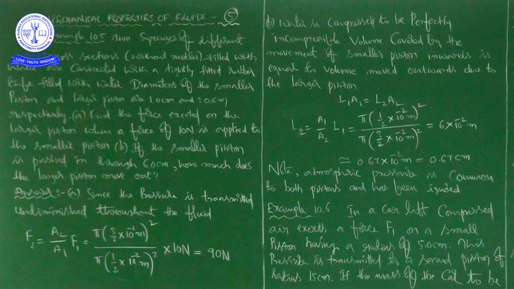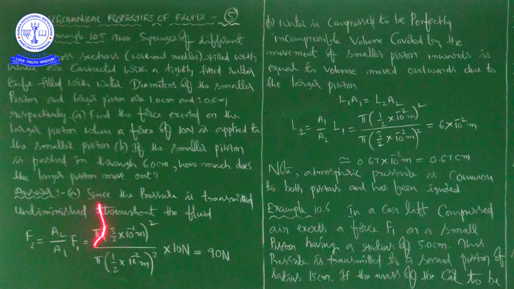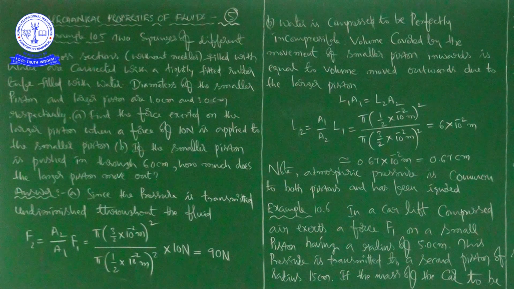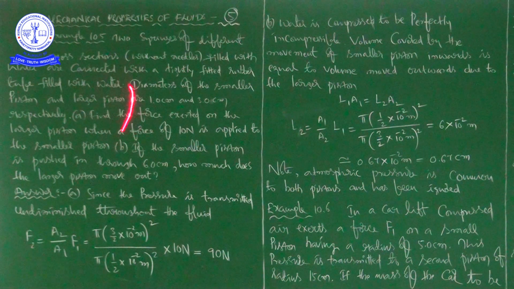So based on that he is writing, since the pressure is transmitted undiminished throughout the fluid, he can write F2 is equal to A2 by A1 into F1. A2 is pi r square, and A1 is also pi r square. So A2 is pi into 3 by 2 into 10 to the power of minus 2 meter. 1 centimeter is equal to 10 to the power of minus 2 meter. What is the radius of the larger piston? They have given the diameter, that is 3 centimeters, but we need the radius. Radius means 3 by 2 centimeter, so 3 by 2 into 10 to the power of minus 2,